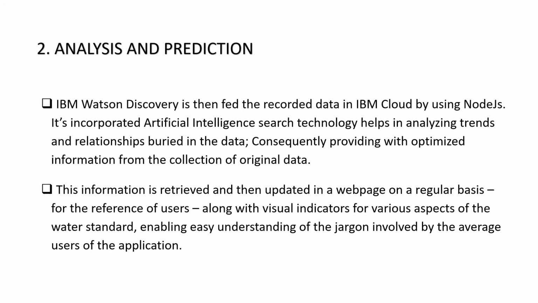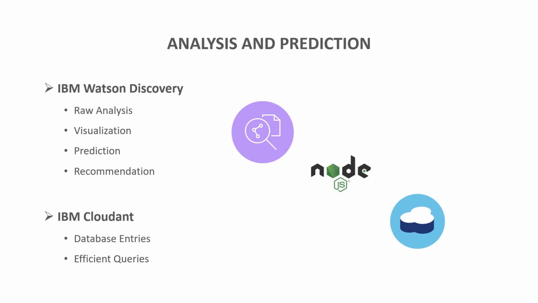IBM Watson Discovery is then fed the recorded data in the IBM Cloud by using Node.js. Its incorporated AI search technology helps in analyzing trends and relationships buried in the data, consequently providing optimized information from the selection of original data. This information is retrieved and then updated in web page on a regular basis for the reference of users, along with visual indicators for various aspects of the water standard, enabling easy understanding of the jargon involved by the average users of the application.